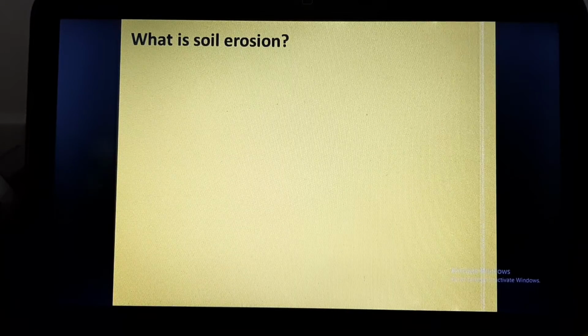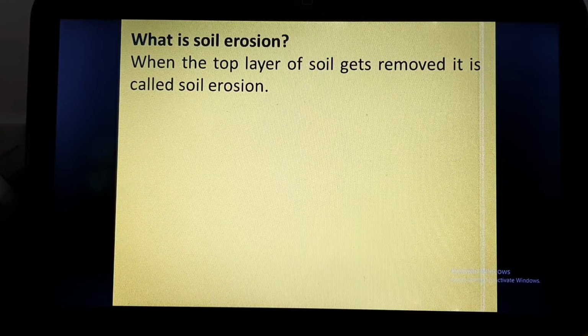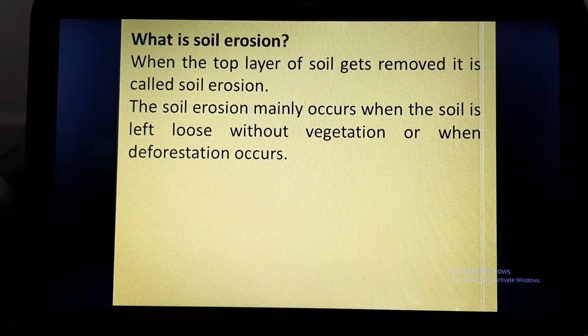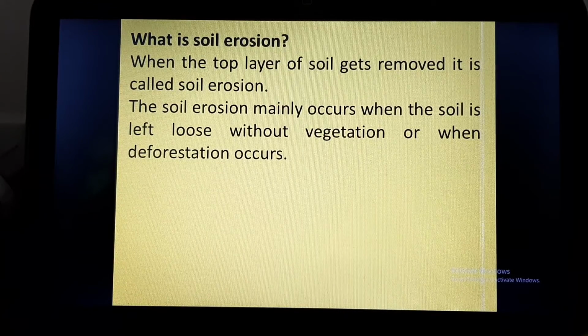So what is soil erosion? Basically soil erosion is the removal of the top layer of the soil. When the top layer of soil gets removed, it is called soil erosion. Soil erosion mainly occurs when the soil is left loose without vegetation or when deforestation occurs.